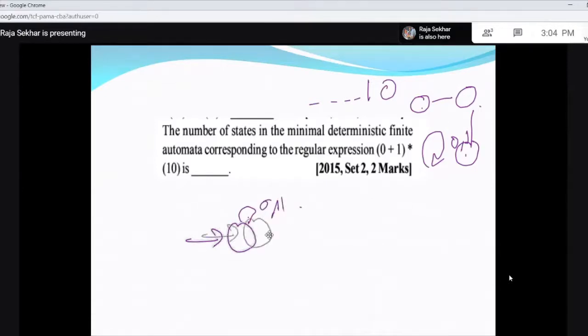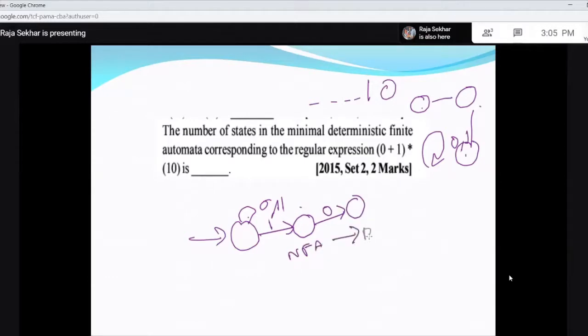Then on 1, this is on 1, and this is on 0. This is the NFA. So what you have to do is convert this to a DFA, and then minimize it. But this is a long procedure, and for 2 marks you cannot afford that much time. So you just inspect what the language is. The language is ending with 1 0. And so what we do is we just see the DFA.